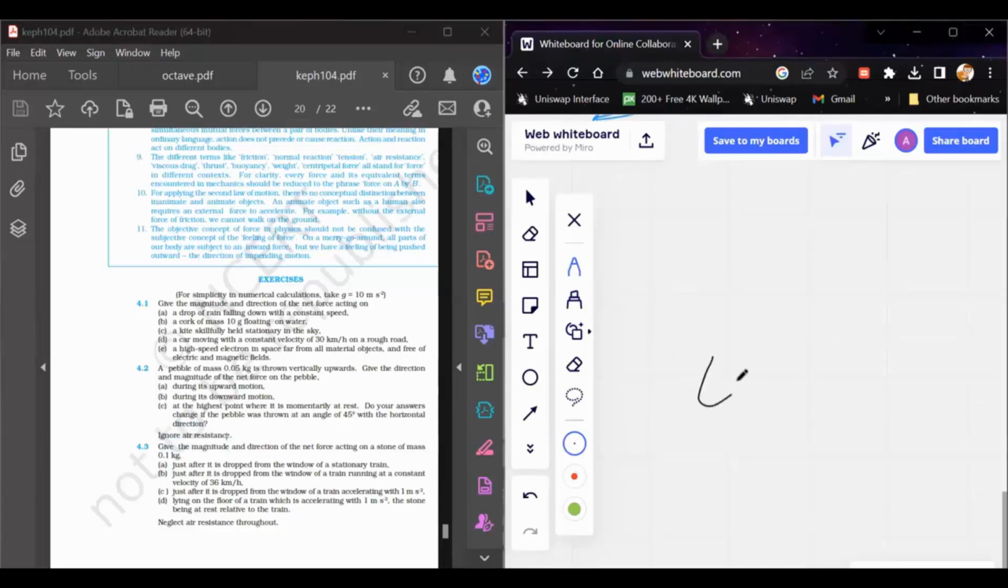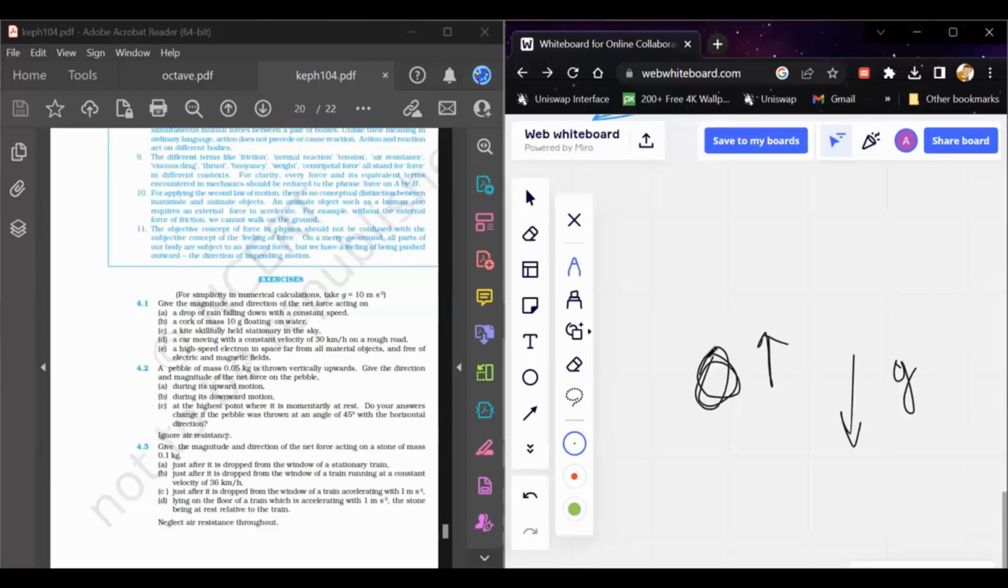Since it is given that you have to ignore air resistance, let's say this is some pebble and you throw it in the upward direction. There is no resistance force, so there is no retarding force acting on the body. But it is not mentioned that the pebble is thrown in free space, so you have to consider gravity in this question. The gravitational force always acts in the downward direction, because the acceleration due to gravity always acts downward, right?